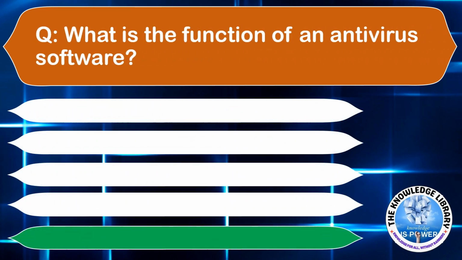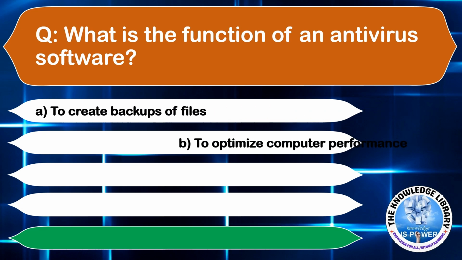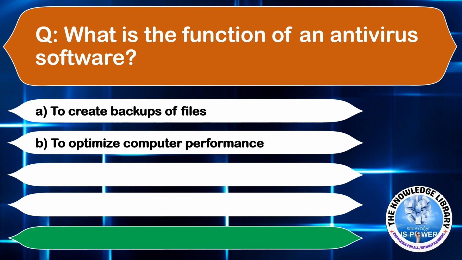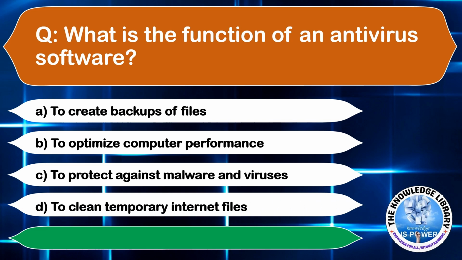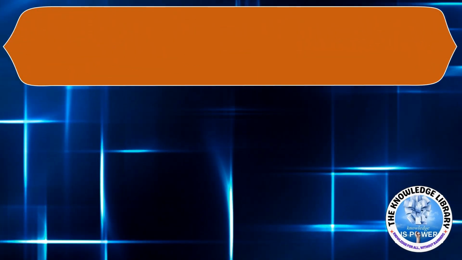What is the function of an antivirus software? Option A, to create backup of files. Option B, to optimize computer performance. Option C, to protect against malware and viruses. Or option D, to clean temporary internet files. The correct answer is option C. Moving to the next question.